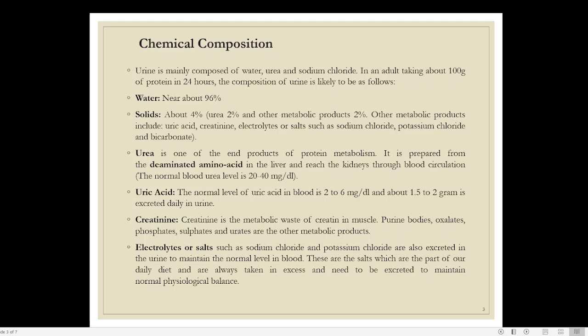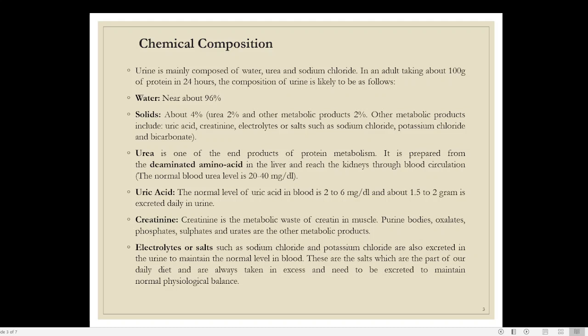So in such a situation, the amount of urea in the blood will increase, and if it goes above 40 milligram, that will be a harmful or dangerous situation. That can eventually lead to the death of the person. So this is how urea is assessed. The normal urea value is 20 to 40 milligram.